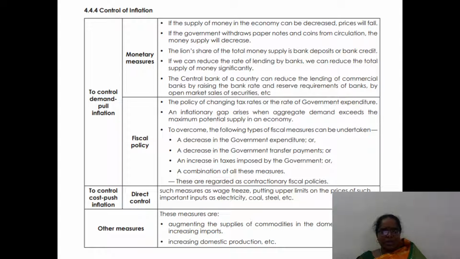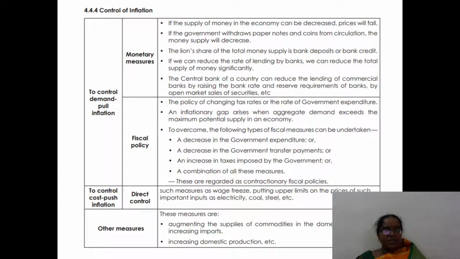And fiscal measure means government expenditure. An inflationary gap arises when aggregate demand exceeds the maximum potential supply in an economy. To overcome this, fiscal measures may be undertaken: a decrease in government expenditure, a decrease in government transfer payments, and an increase in taxes imposed by government. Otherwise, a combination of all these measures can control inflation.